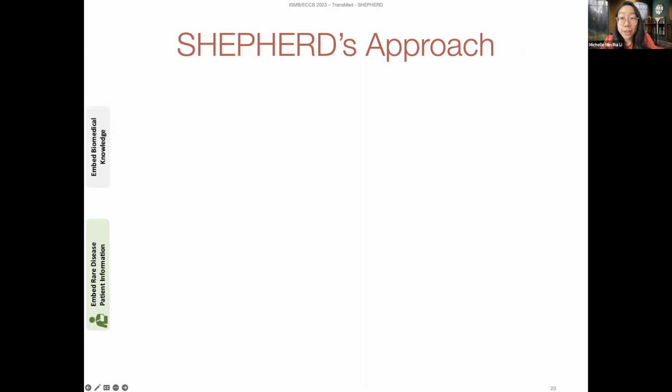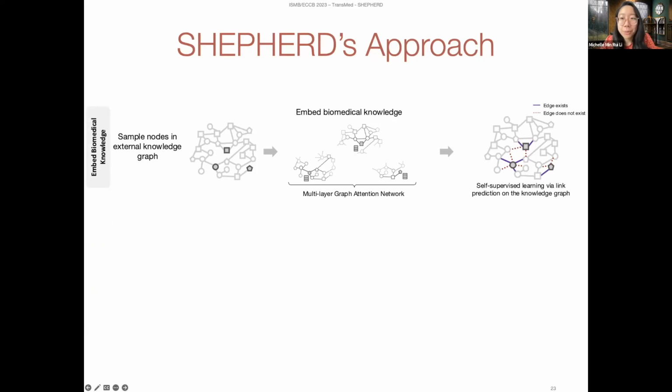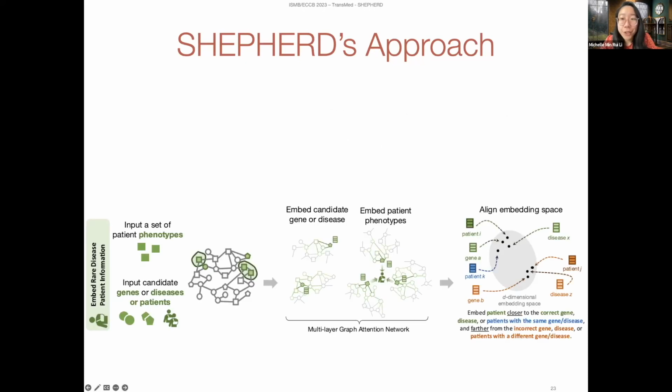So Shepherd is trained in a 2-step process: embedding biomedical knowledge and embedding rare disease patient information. First, the model is pre-trained to embed the biomedical knowledge in the knowledge graph. Here we use link prediction to learn representations of each node in the knowledge graph that are informed by its neighbors in the graph. After pre-training Shepherd, we then apply the pre-trained model to our rare disease diagnosis tasks.